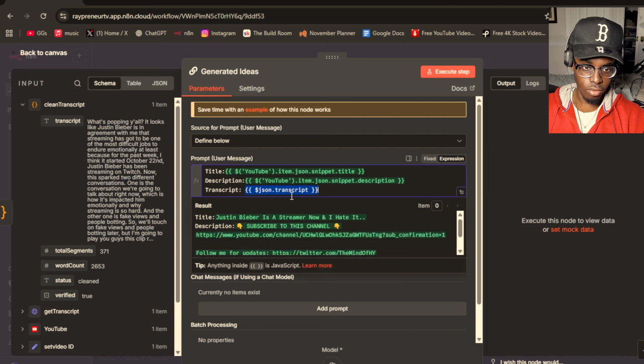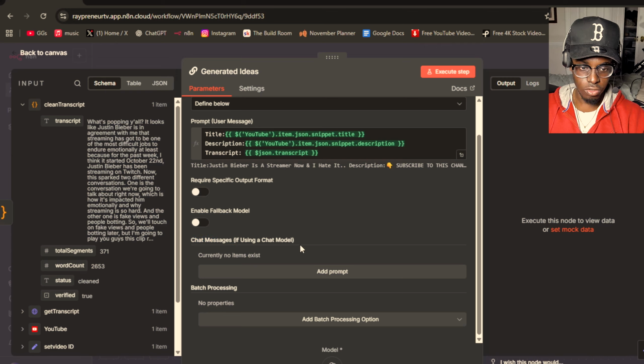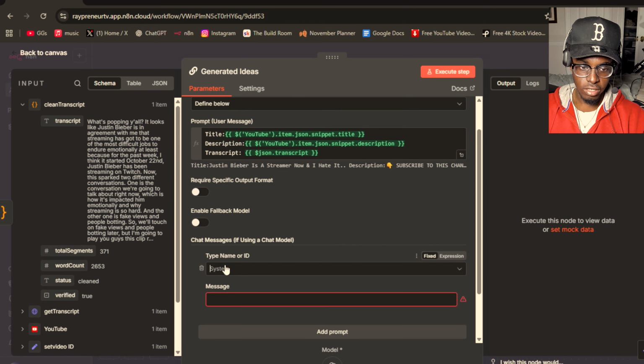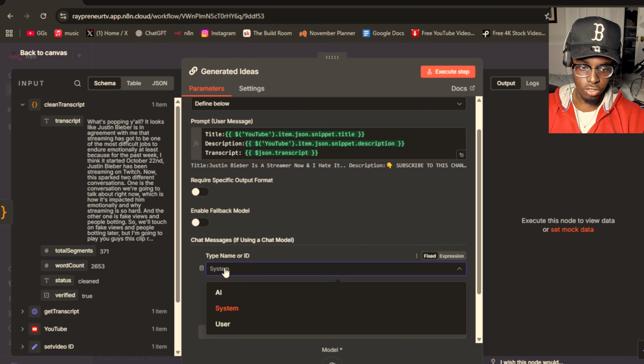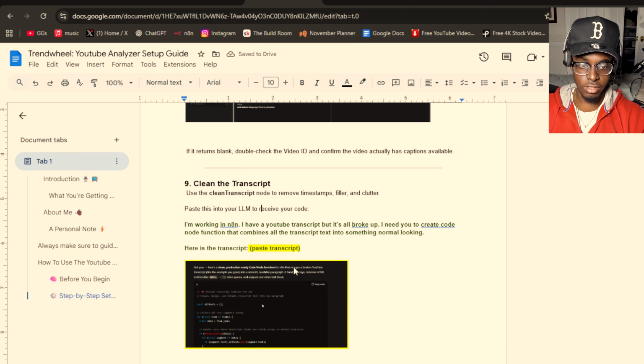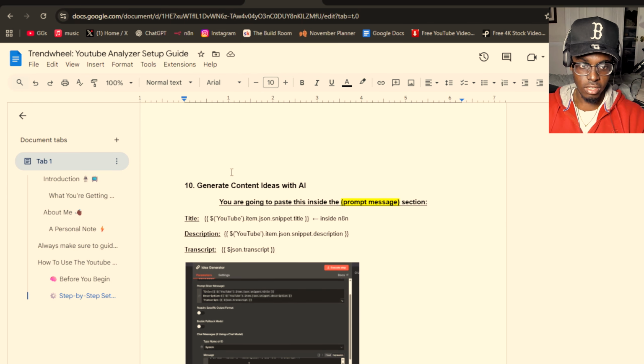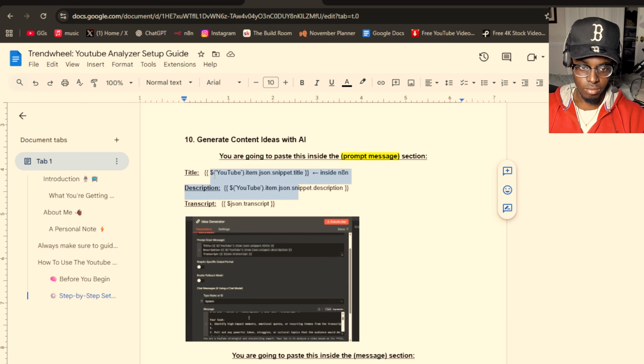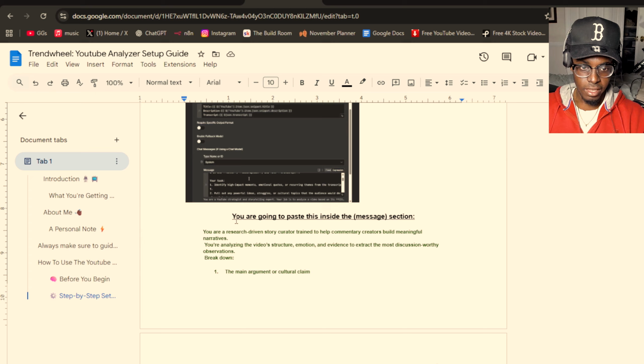Now over here, if you scroll down to chat messages, we're also going to be using this. If using the chat model, which we are, add prompt and make sure it's set to system. This is where we're going to be pasting a custom system helper, and I also have this in the document. If you go to the next step, I highlight this whole thing we just did, and this is where we're going to be pasting inside the message section.